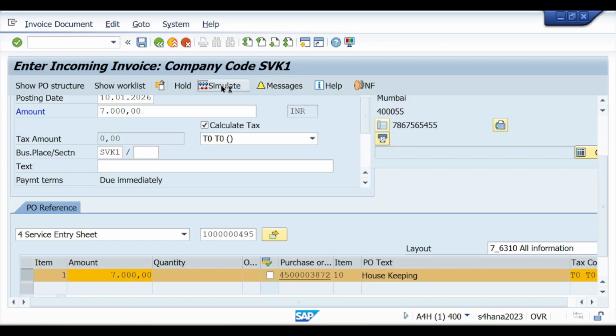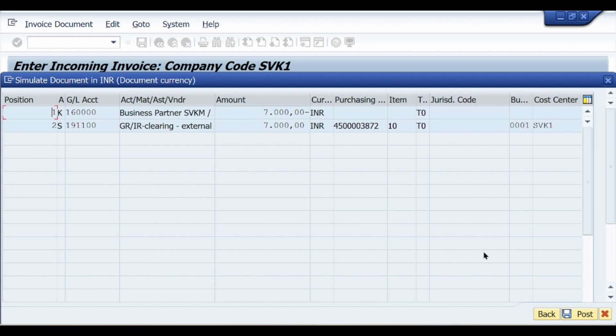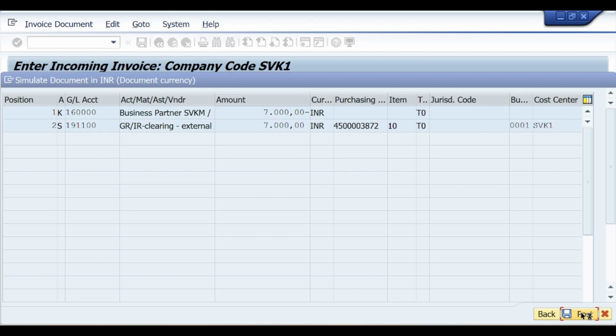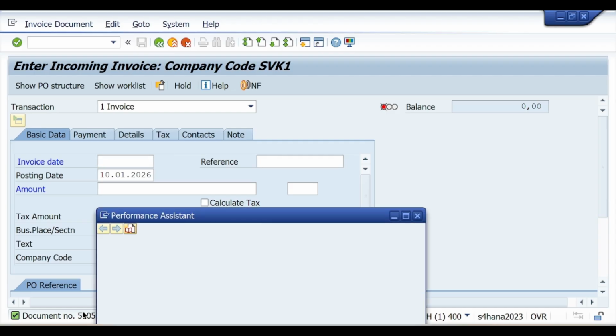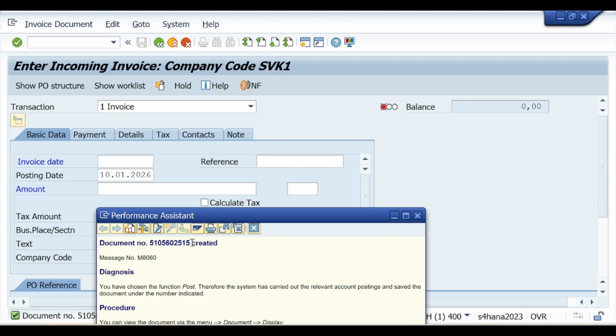Now click on simulate and post it. This is the GL account, and post it. So this is the way we have verified the supplier bill. We have verified the supplier bill. Now maintain the invoice number.